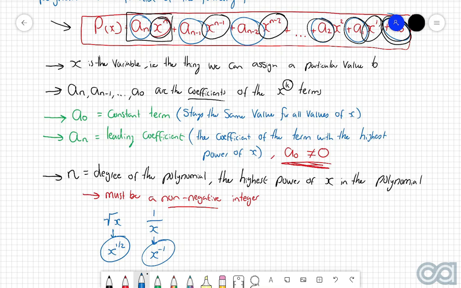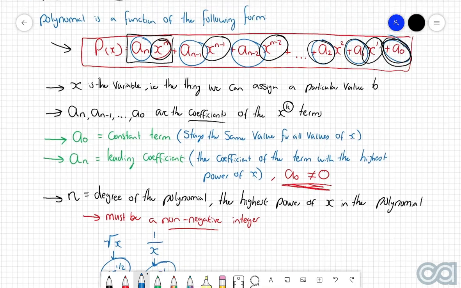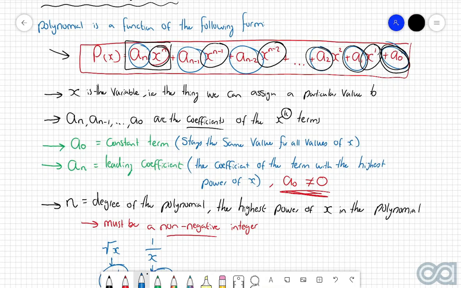Again, I just want to re-emphasize this. The powers of x in polynomials can only be non-negative integers. So no fractional powers of x and definitely no negative powers of x either. So these are all the different components of the polynomial family, I guess you could say.